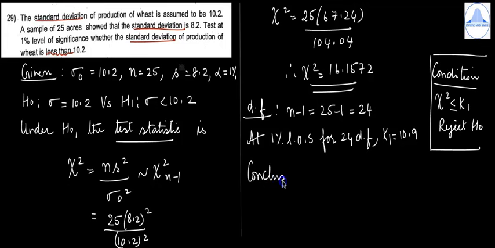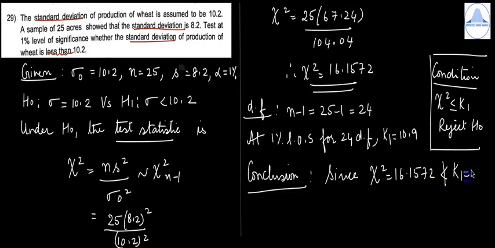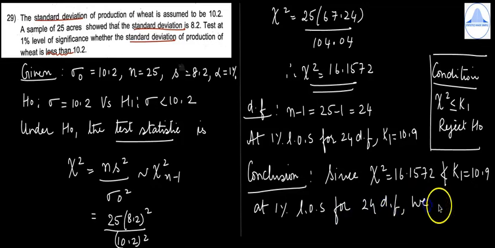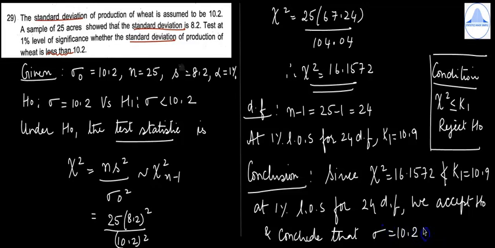So next write the conclusion. So since chi square equal to 16.1572 is not less than K1 equal to 10.9 at 1% level of significance for 24 degrees of freedom, we accept H0 and conclude that sigma is equal to 10.2.